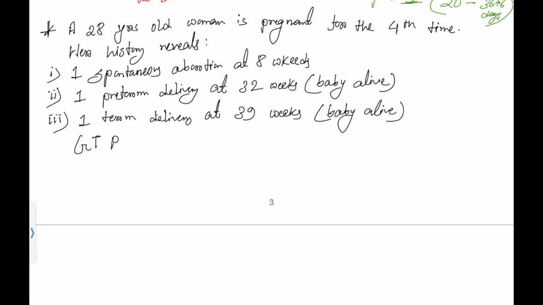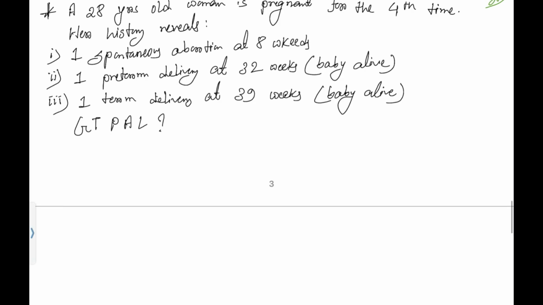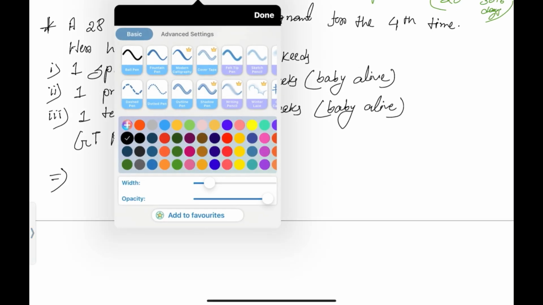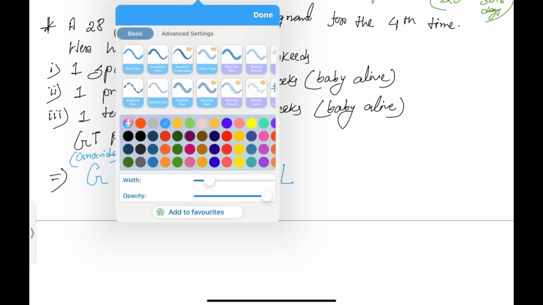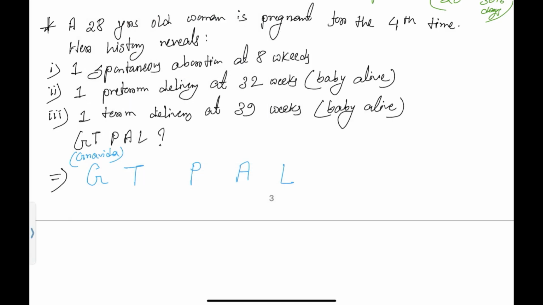Now you have to find out the GTPAL score of this woman. Okay. Now let's find out one by one in a simple and easy way. GTPAL score. G stands for Gravida. So how many times has she got pregnant? See, the woman is pregnant for the 4th time. This pregnancy is the 4th pregnancy for her. So total Gravida is 4.